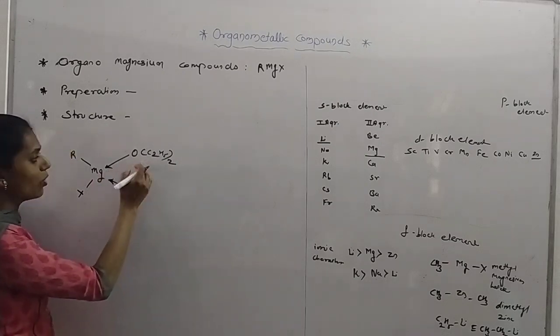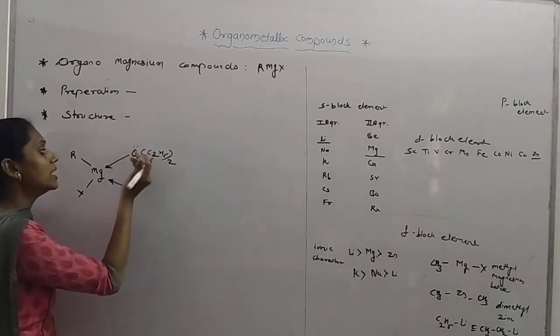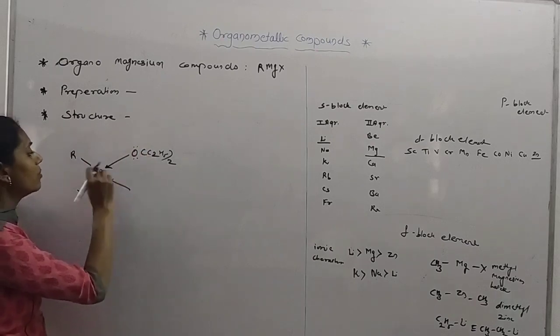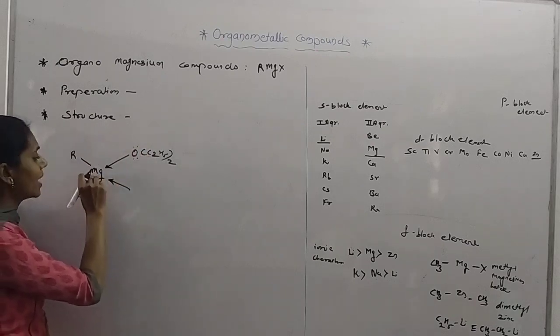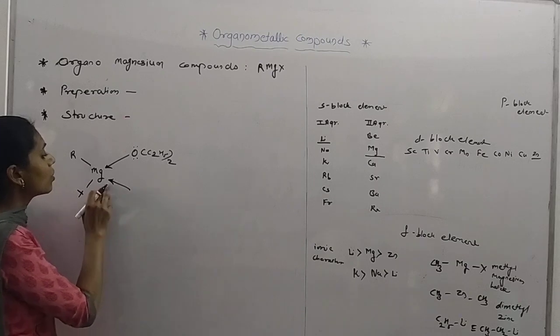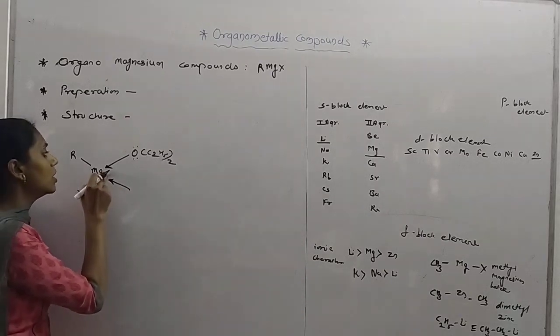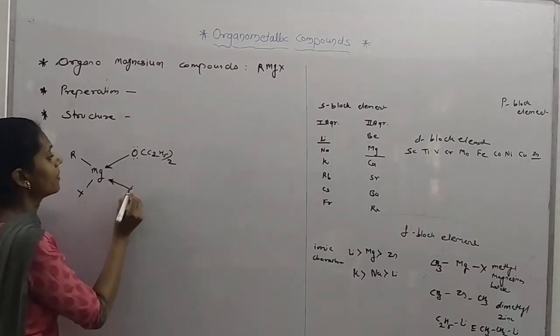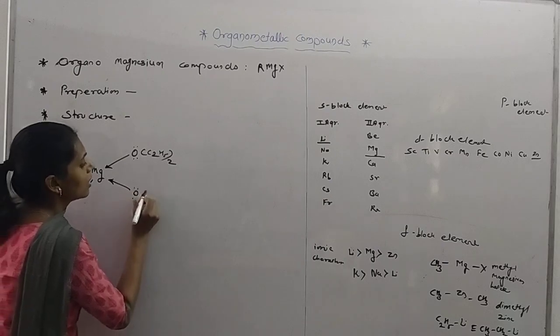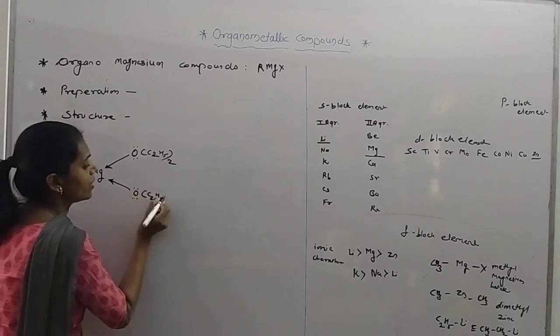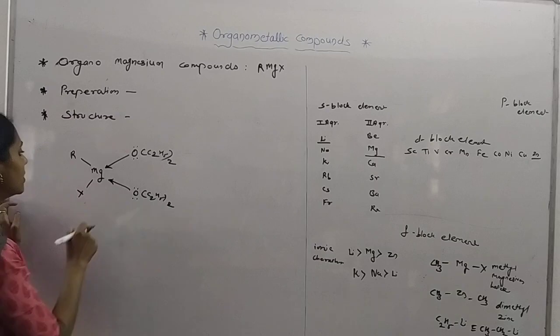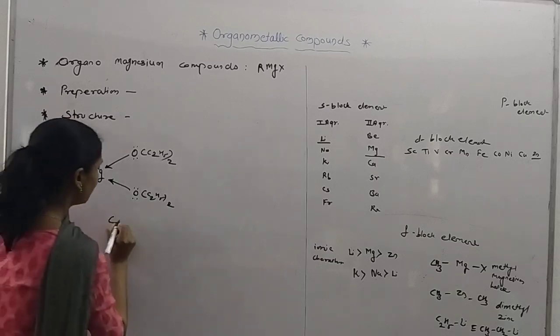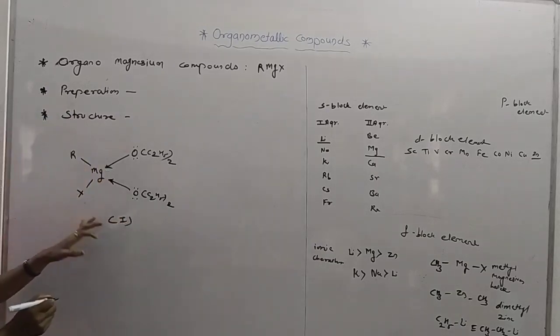This is a coordinate bond. That means the lone pair of electrons is donated to the magnesium. So it's a coordinate bond, and I have given the arrow like this. Another C2H5 is taken twice, that means diethyl ether.